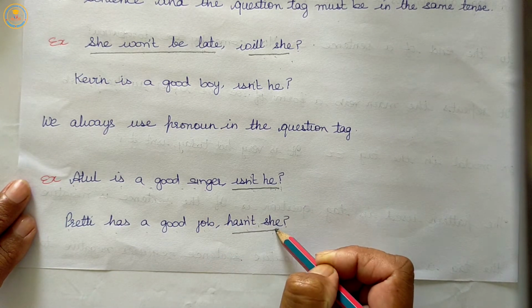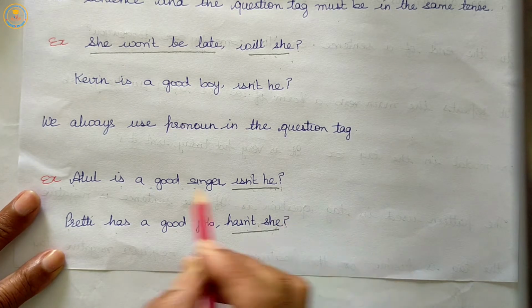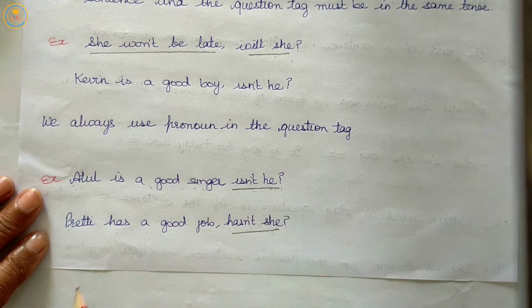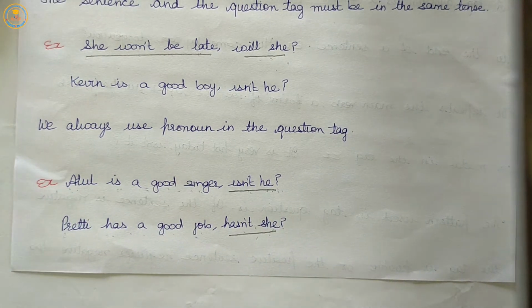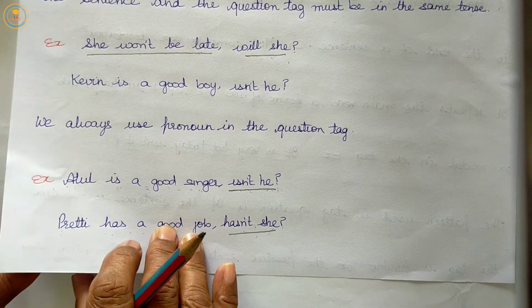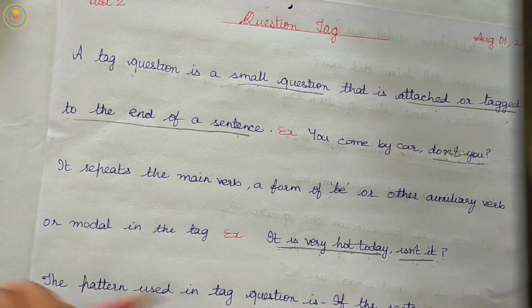Here in question tag, we will always use pronouns. Atul is a good singer. Isn't he? Preeti has a good job. Hasn't she? So let us move to the rules now. I hope you will have understood these key points. Now let us move to our next, that is rules.